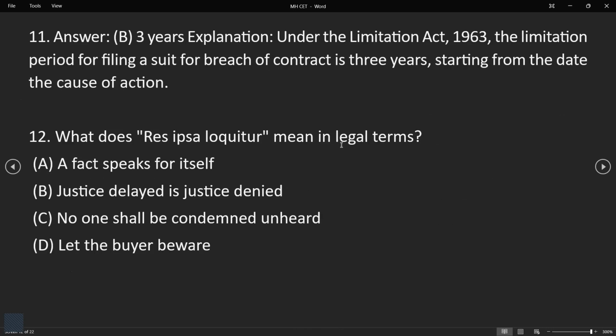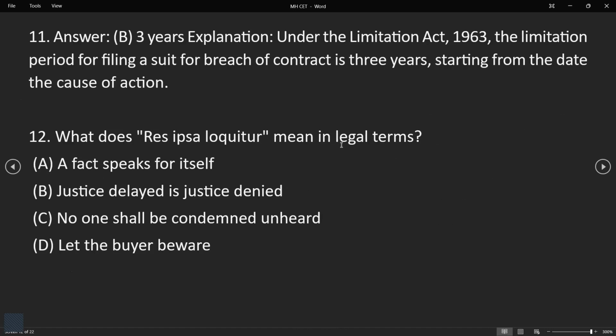So, for example, if a breach of contract happened on 1st of June 2024, then the person can file the suit from that date for 3 years. Okay, that's the time limit they have.